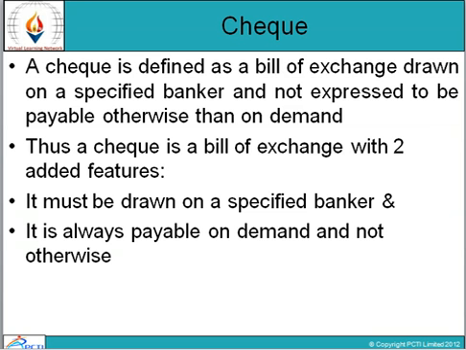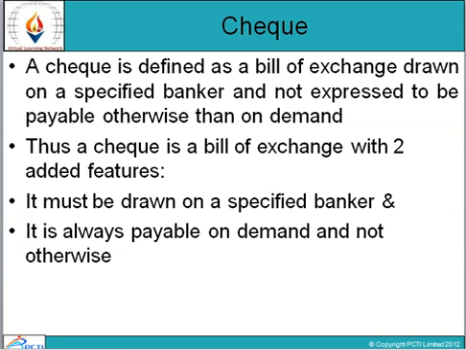Now what is a check? A check is defined as a bill of exchange. Check को हम define करते हैं bill of exchange की तरह, drawn on a specified banker, and not expressed to be payable otherwise than on demand. Second, a check is a bill of exchange with two added features. Check bill of exchange की ही तरह है but उसमें two added features involve हैं.